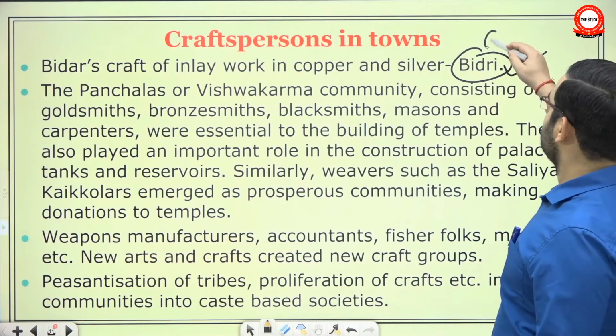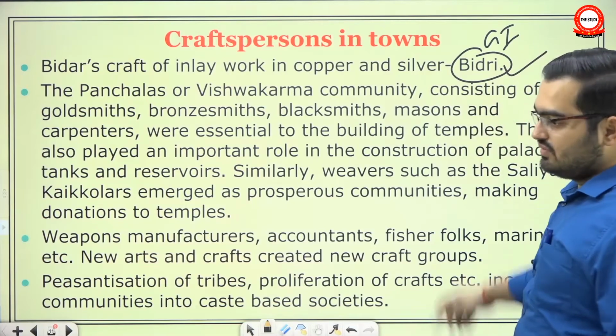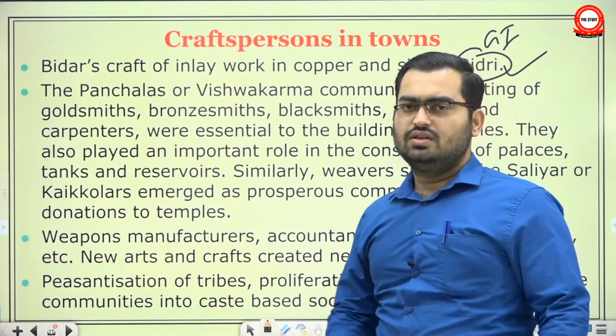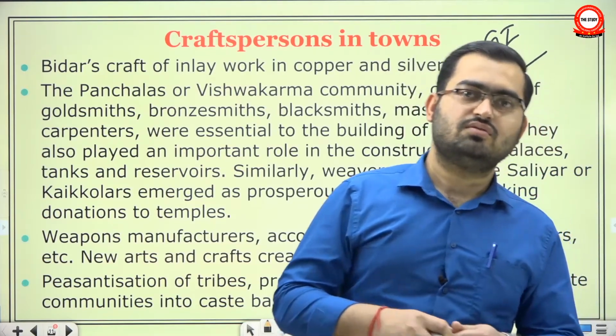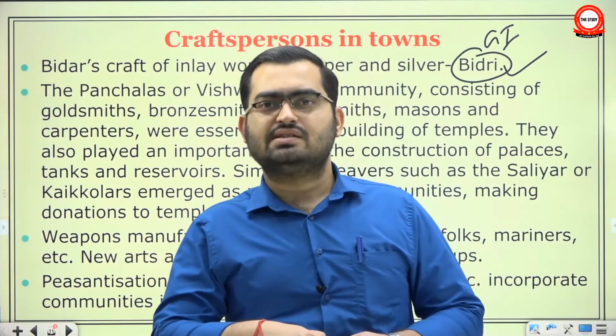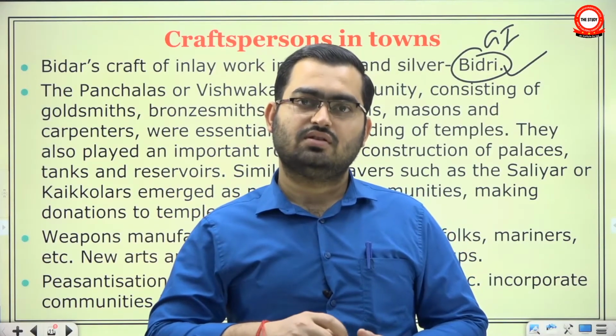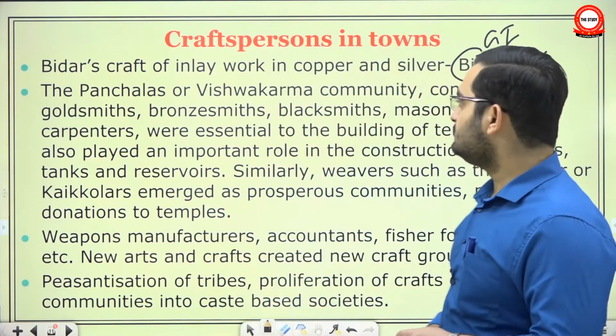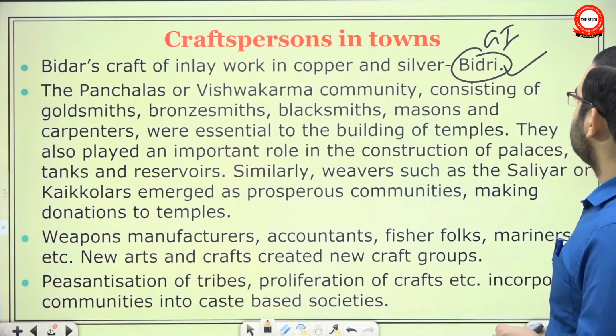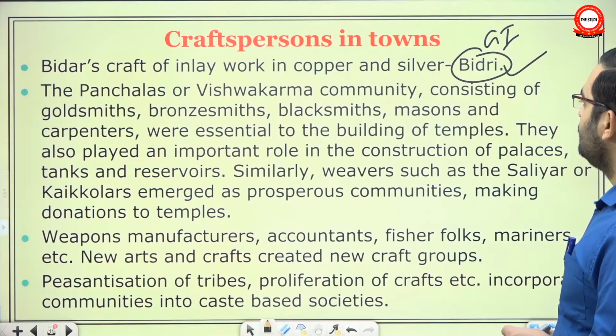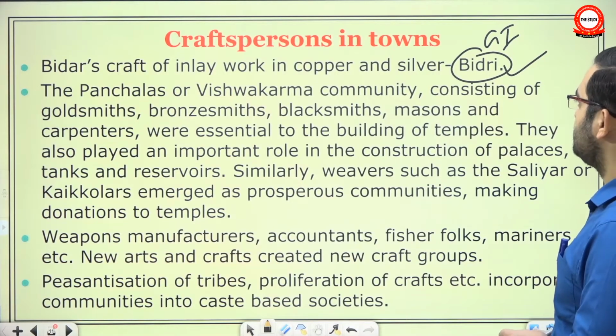It has a GI actually. It is even given a geographical indication. What they do, they make an inlay of silver or bronze on metals, utensils, hookah, and such day-to-day use things. So this was one example of the close association of craft persons with towns.